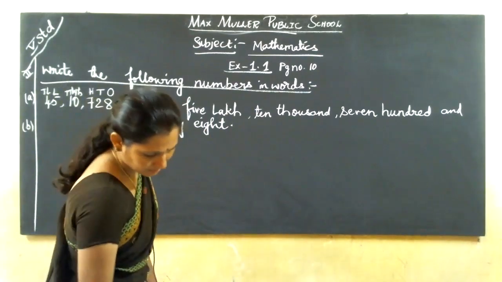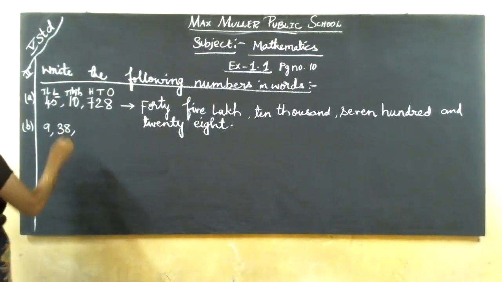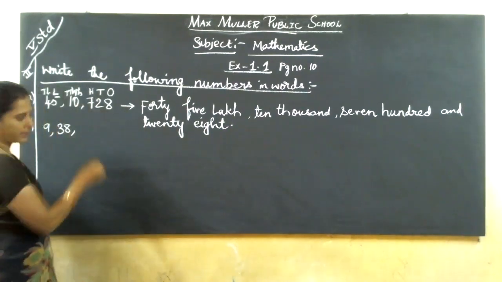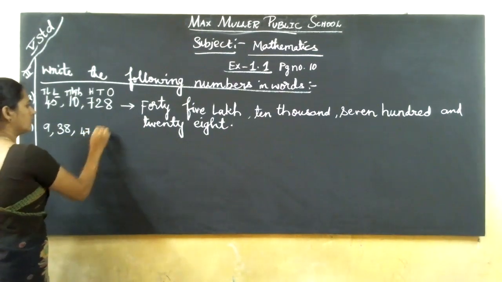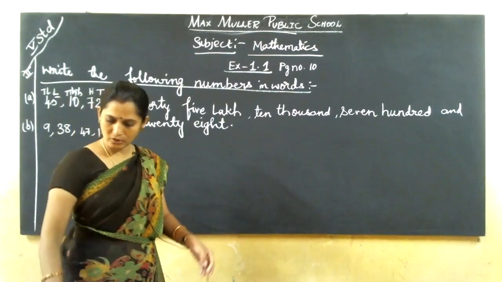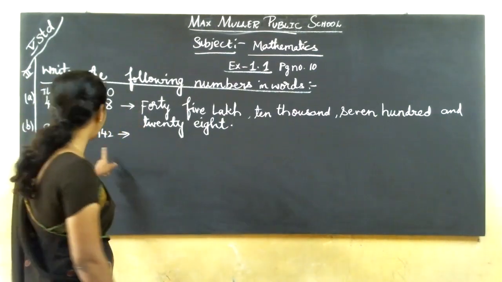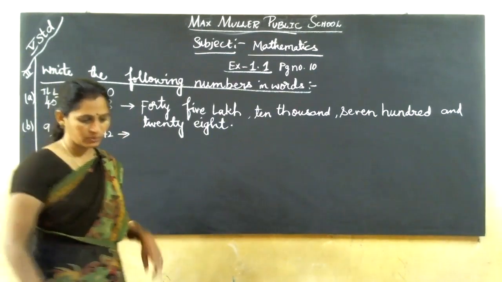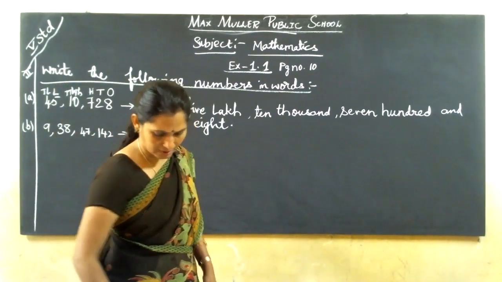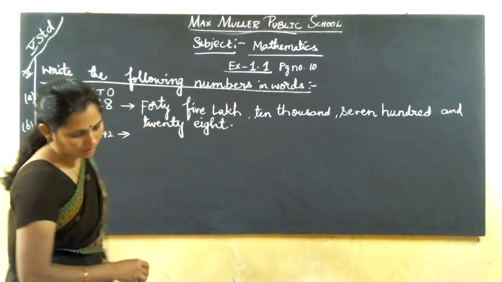Next, the second one: 9, 38, 47, 142. I'm taking the textbook and writing, children. So in total, 9 I will teach, and the other things you have to do as homework. 9 total I have done. Okay, no problem.